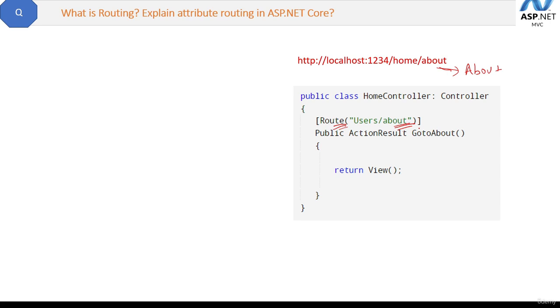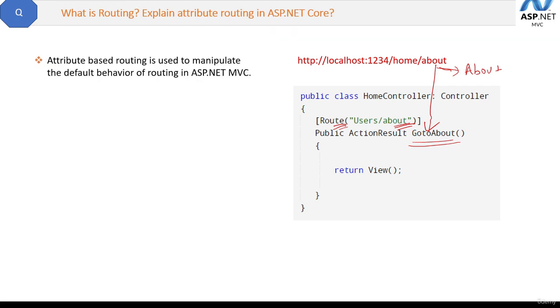The actual method name is GoToAbout. So attribute-based routing will redirect this about to the GoToAbout action method. That is what is called attribute-based routing, because we are modifying the default behavior of routing by using this. The definition is, attribute-based routing is used to manipulate the default behavior of routing in ASP.NET. Great, now it's clear to you.